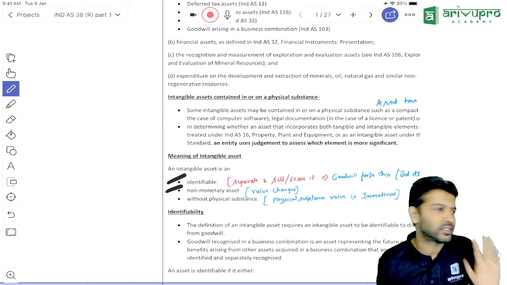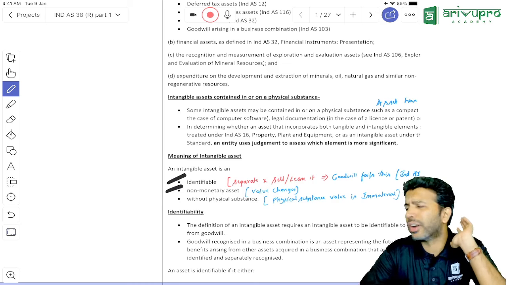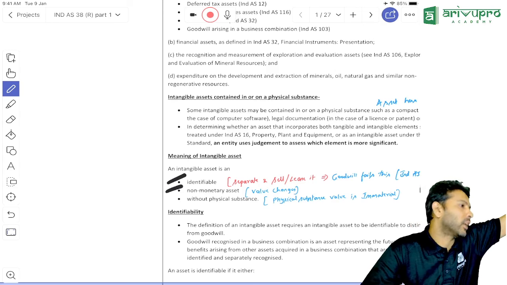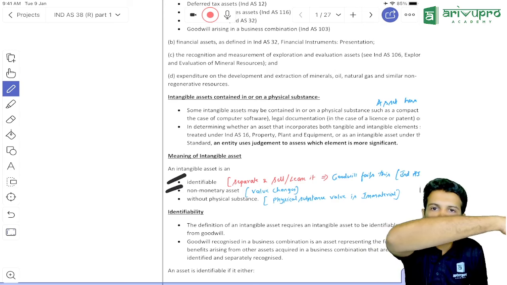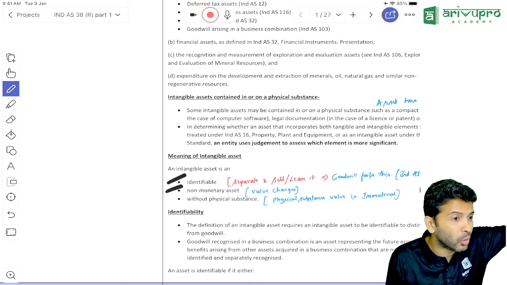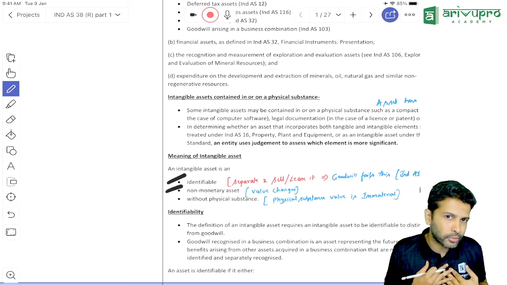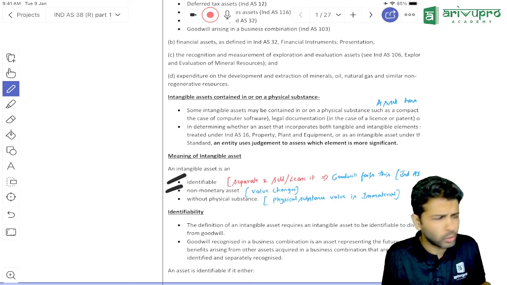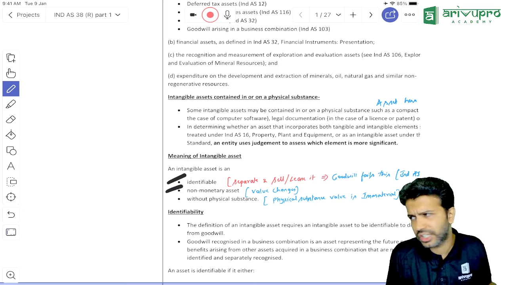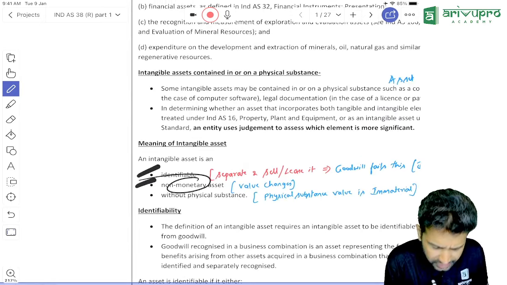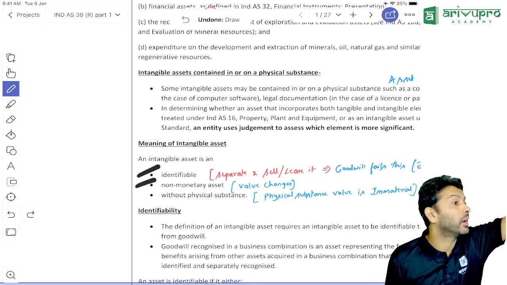Non-monetary asset. You know the meaning of non-monetary already. This is not a new thing to us. Non-monetary means value fluctuates. Monetary assets are those assets whose value is fixed. Non-monetary assets are those assets whose value fluctuates. Sir, if I buy software by paying 50 lakh today, after 3 months it will be 50 lakh only, or its value may change. It may increase or it may reduce. So for you to call it an intangible asset, it should be a non-monetary asset.